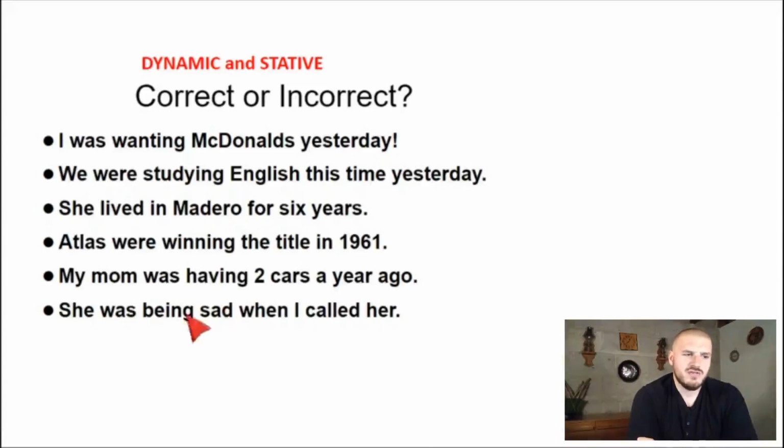She was sad, she was happy. She was being stupid, okay, fine. She was being aggressive, fine. But sad is just an emotion. It's not really a dynamic action. So we use stative, she was sad.